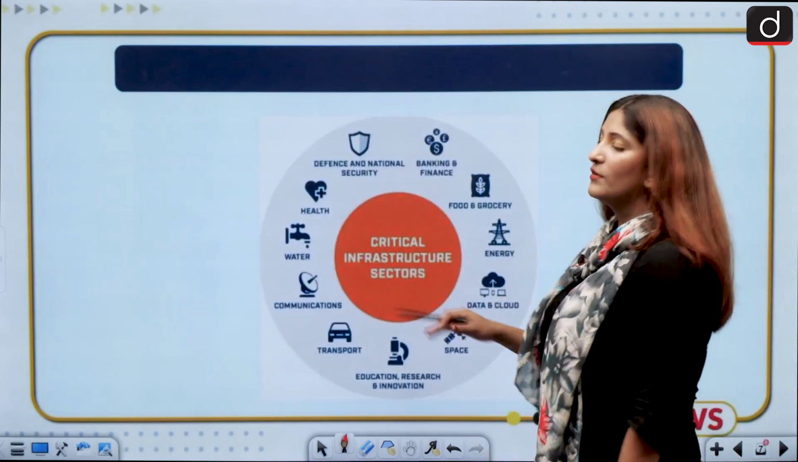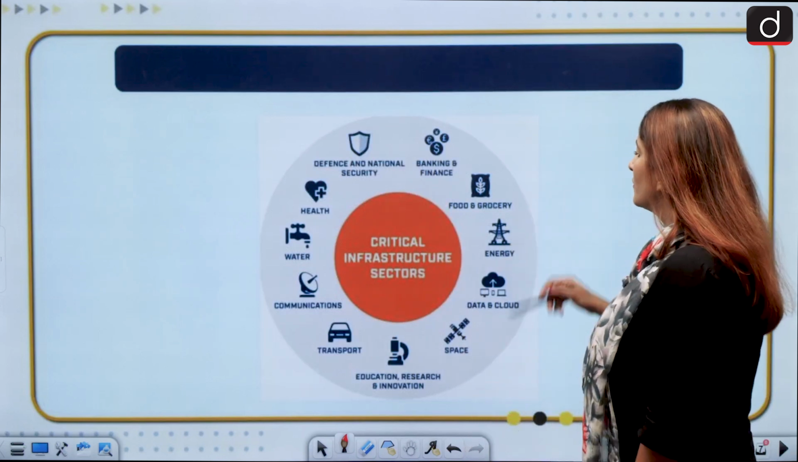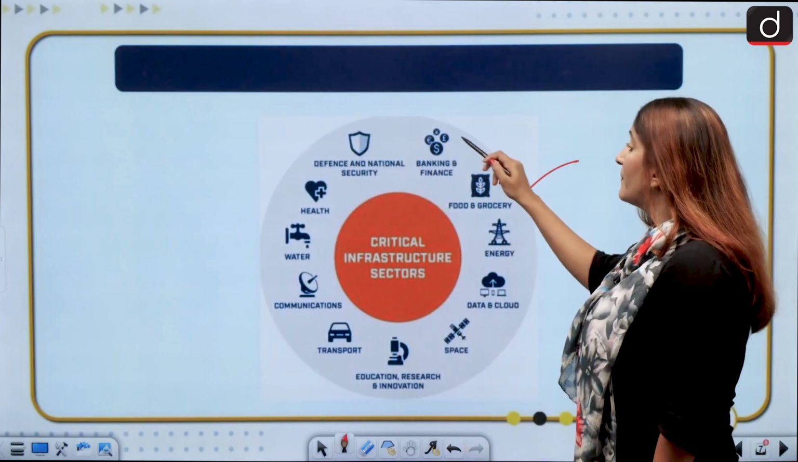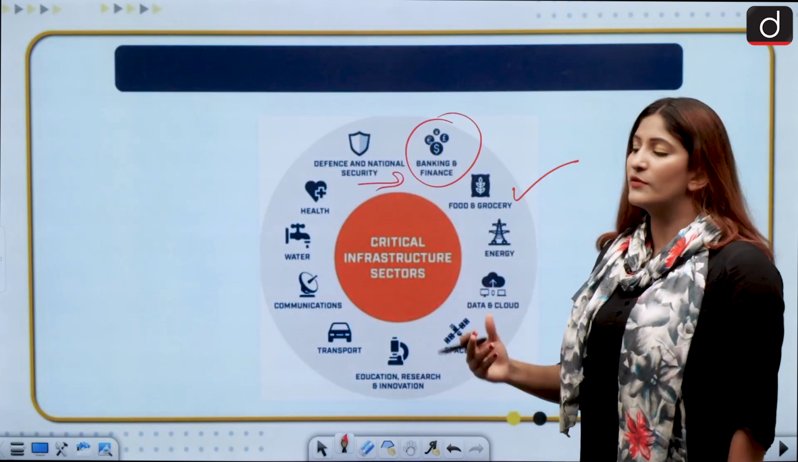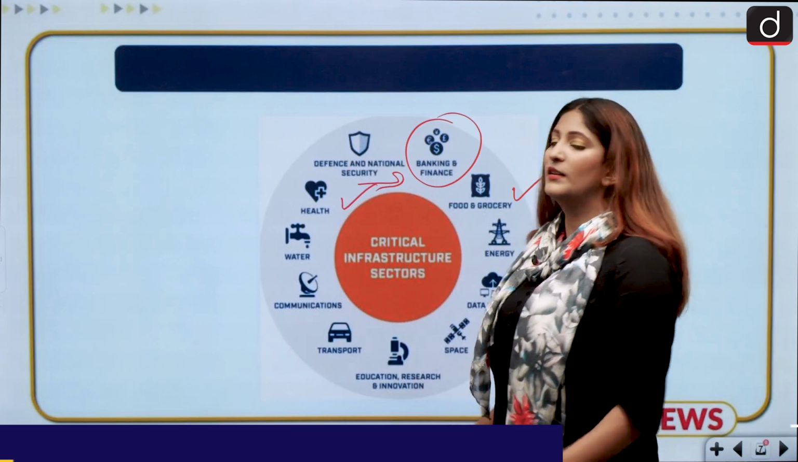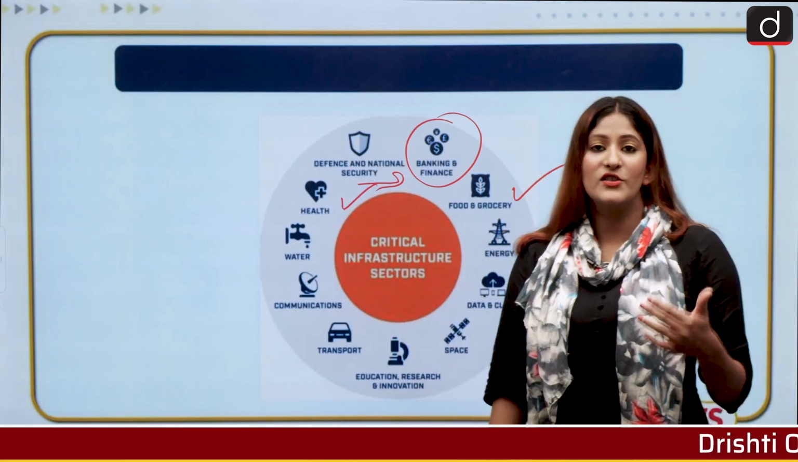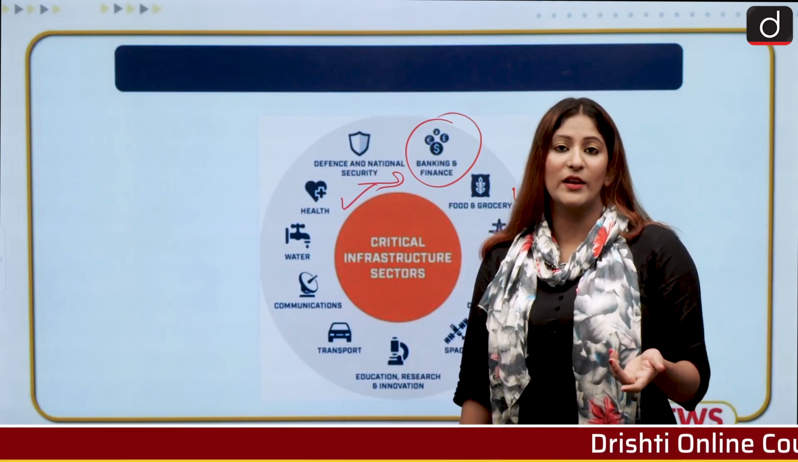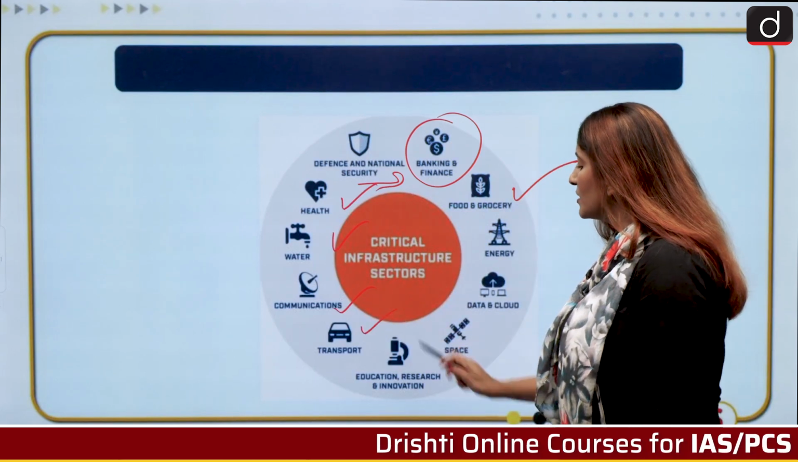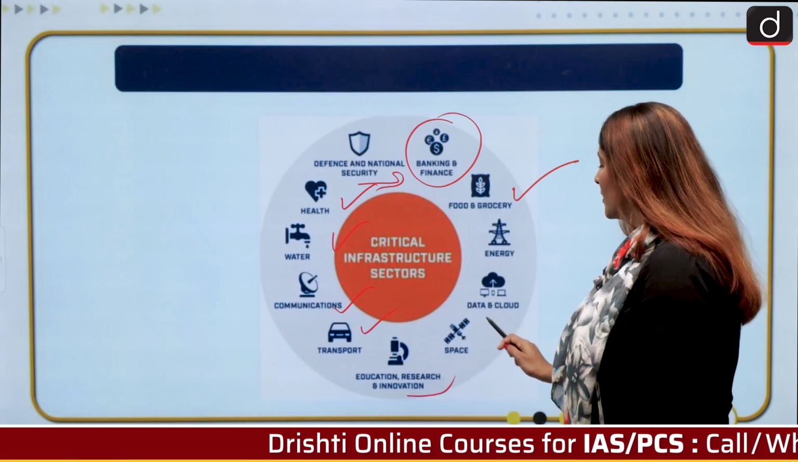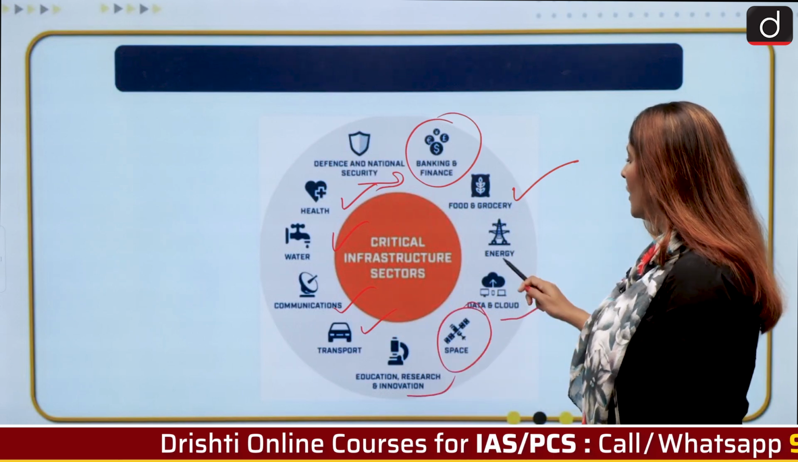This particular diagram shows you that it includes food and grocery, banking and finance, defense and national security, the satellite network, and of course health, like we have the digital mission with respect to health infrastructure, as well as water, communication, transport, education, research and innovation, space, data cloud, and energy.